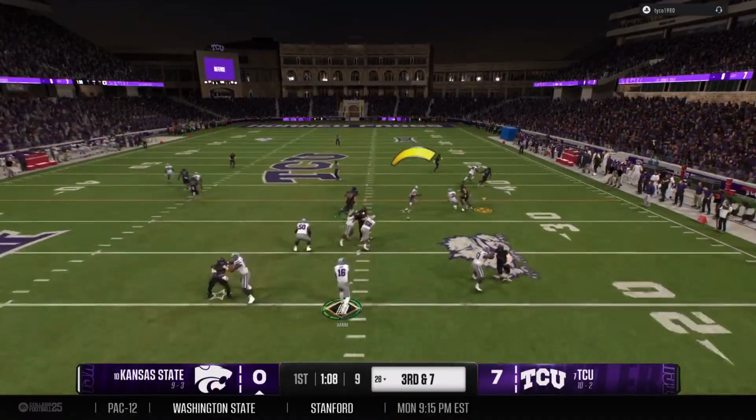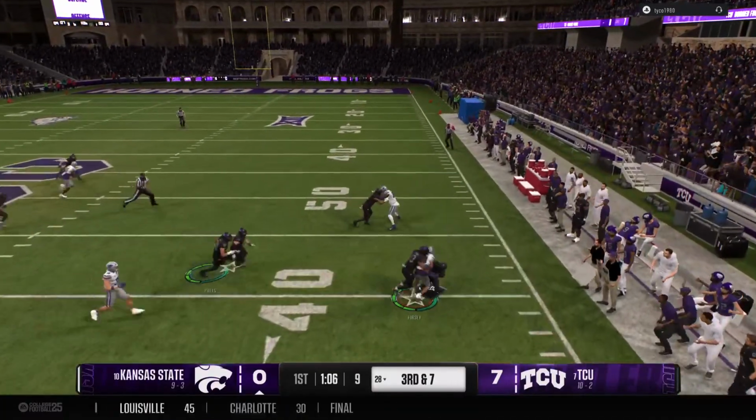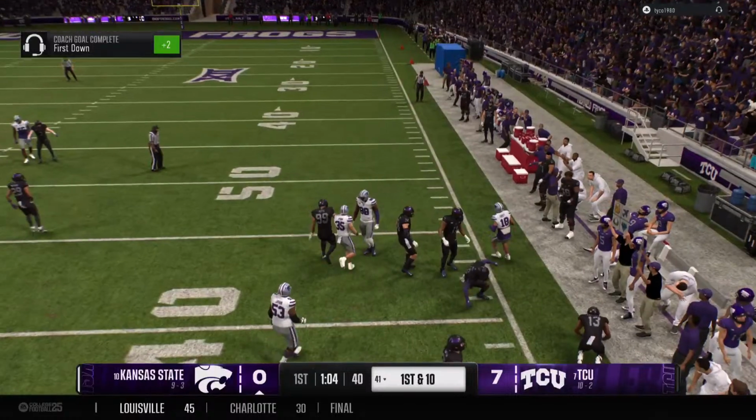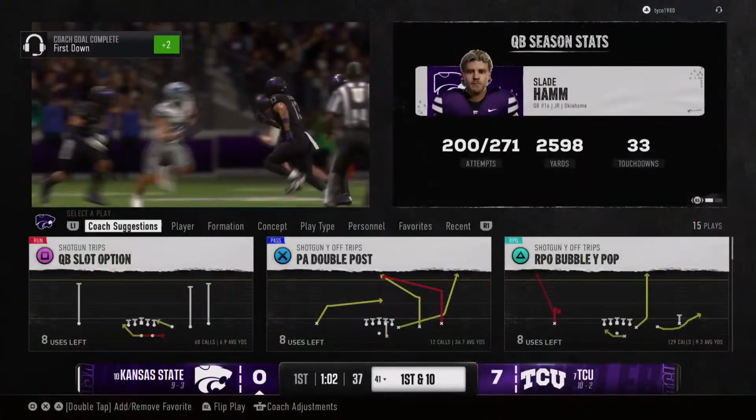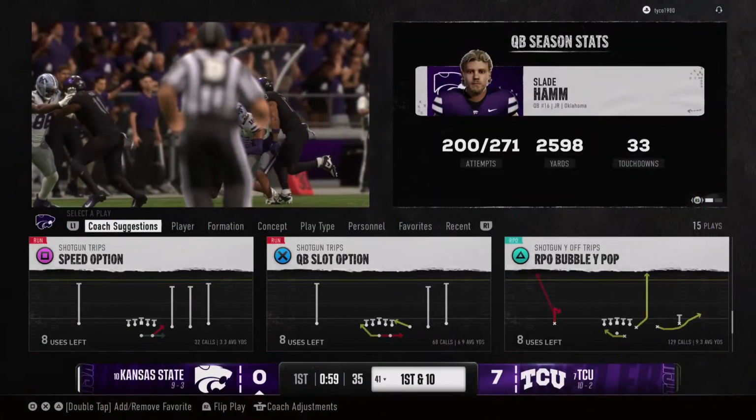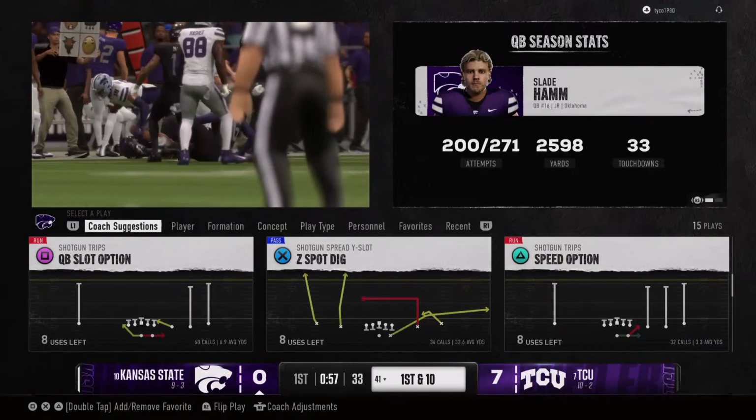Dropping back, looking to throw for the 1st down. Receiver looks it in. It's complete. They've got him, but not before he makes a 1st down at the 41. Now we're starting to see this offense look like they've looked all year long.